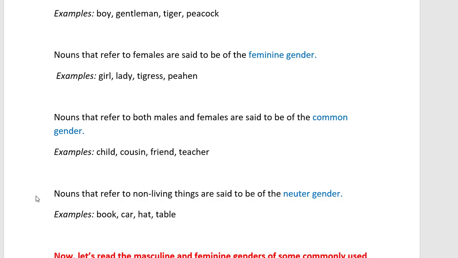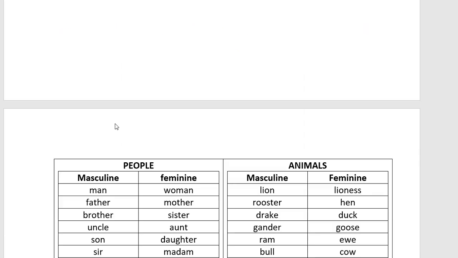So those we call a neuter gender. You see the examples: book, car, head, table. Those are non-living, right? So those are neuter gender. These are the four types of gender that come in a noun. The first one is masculine, the he category, that is male. The second one is feminine, that is the she category, that is female. Common noun indicates both male and female, and neuter is for non-living things. Correct? So let's see some examples of it in depth.